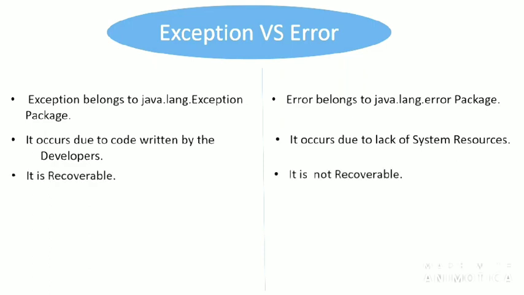Third point, it is recoverable. Recoverable means the exception can be fixed. As it occurs at compile time and runtime, it can be fixed by writing an alternative code in the catch block. But in case of error, it occurs at runtime, so it is not recoverable. The programmer cannot fix the error as it occurs at runtime.